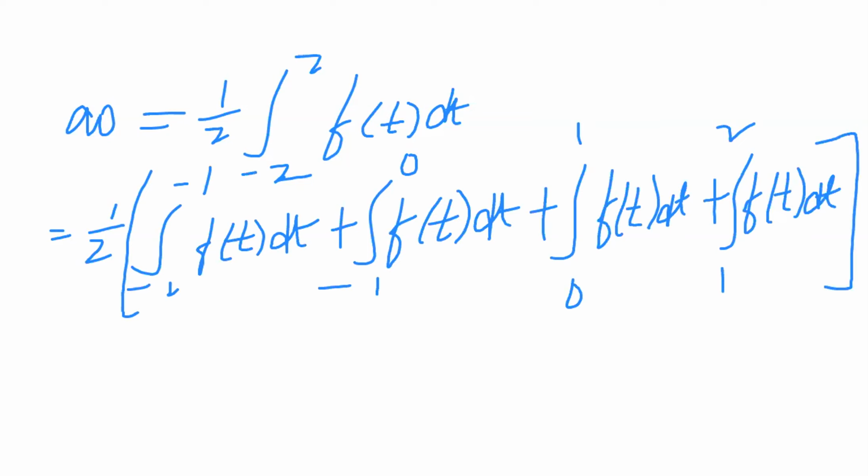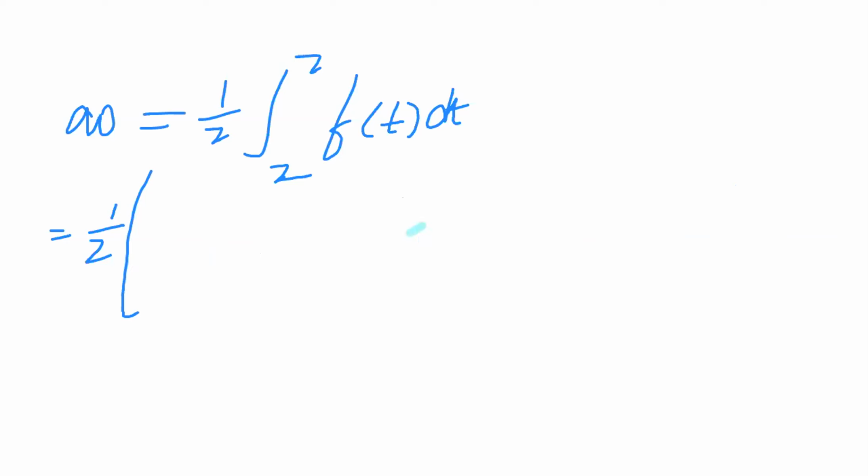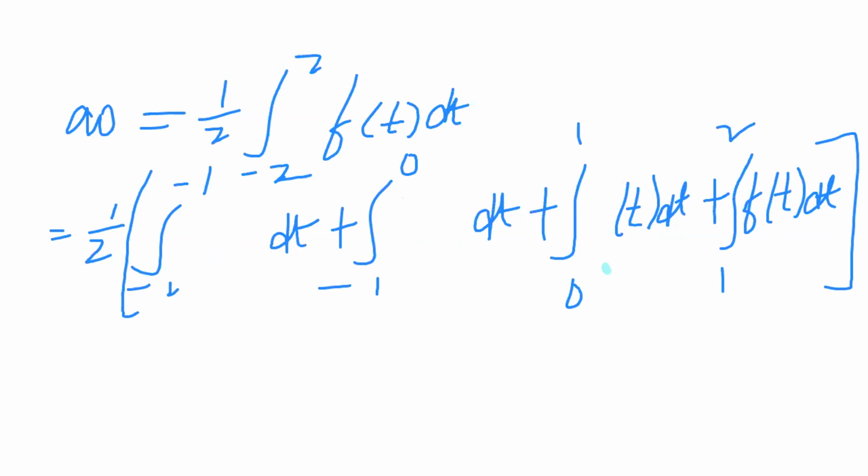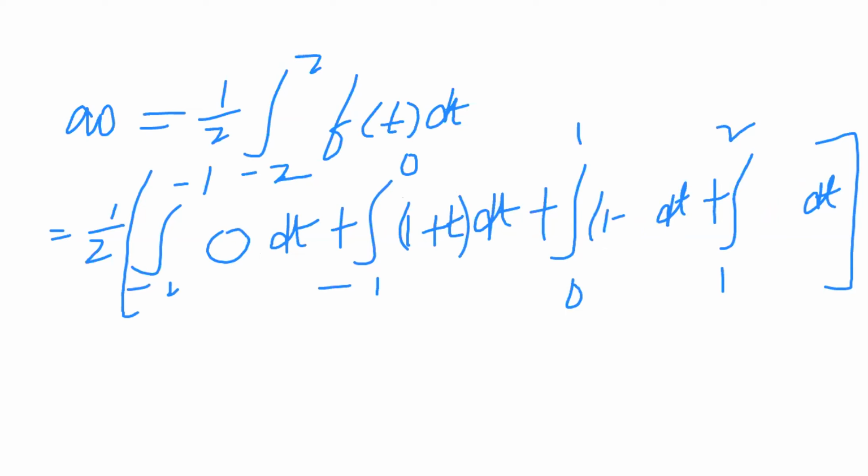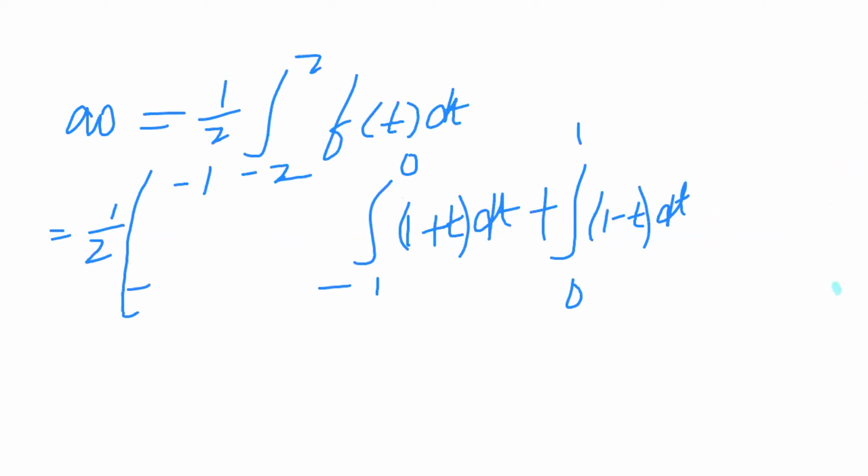Okay. So replacing values, the first value from minus 2 to minus 1 is 0. Second value is 1 plus t. Third value is 1 minus t. Fourth value is 0. In the 0 intervals, we can erase them.